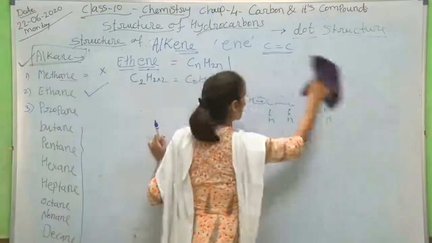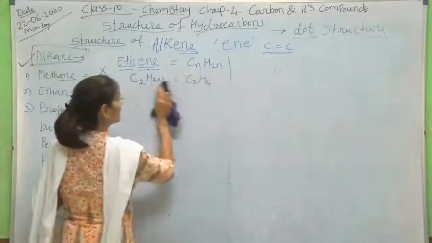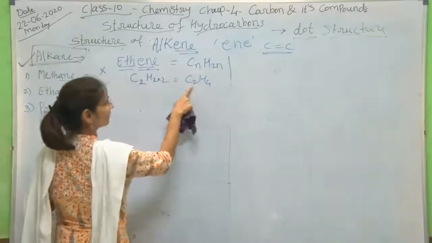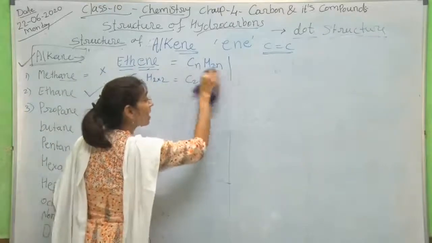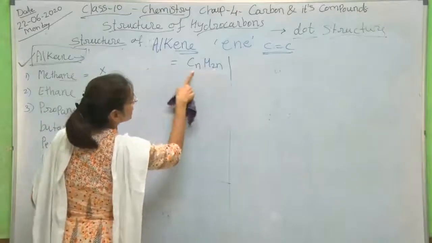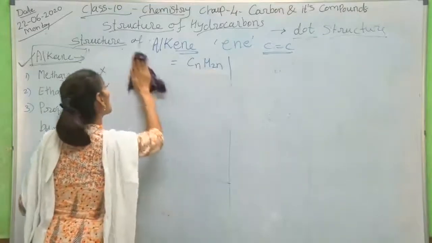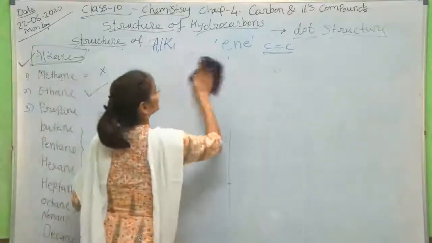What is the general formula? It is called the general formula, and the chemical formula of the particular compound is like that. This is the chemical formula of the particular ethene, and this is the general formula of alkene. This is CnH2n. This is the general formula. So, the general formula of alkyne now we will see.